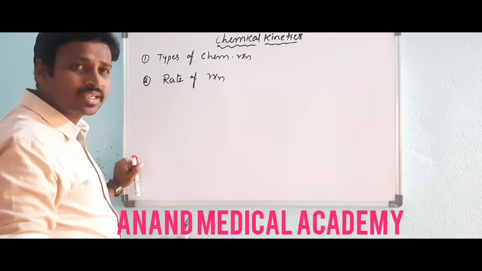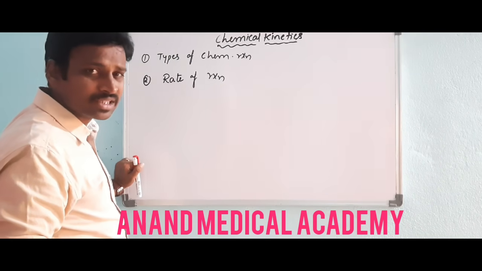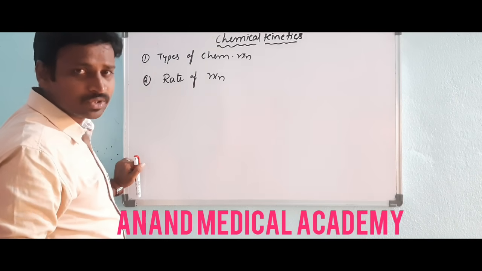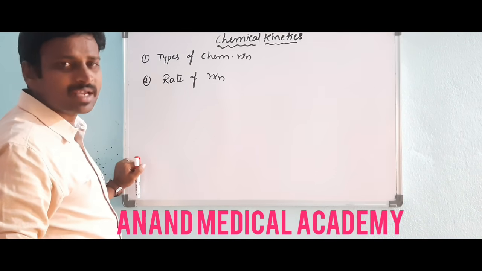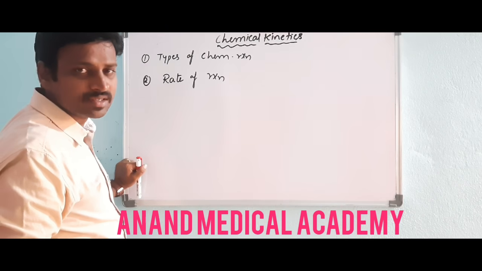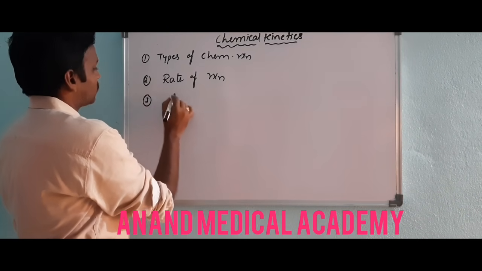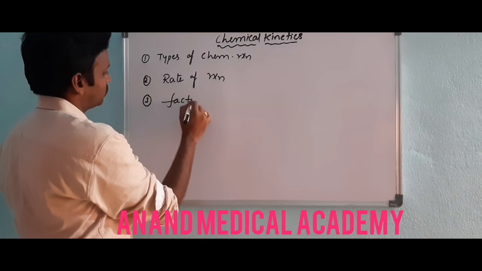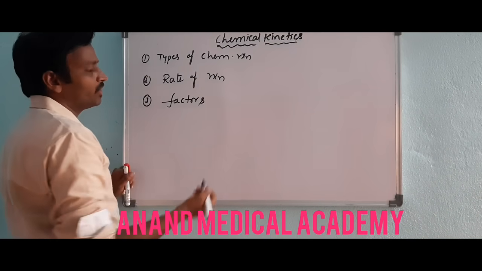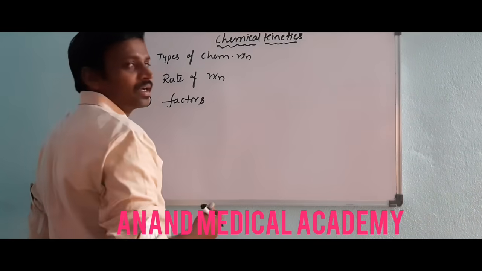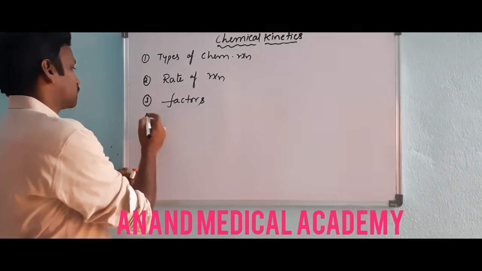The rate of forward reaction equals the rate of backward reaction. That particular position is called equilibrium. In chemical equilibrium and ionic equilibrium we discussed this. So rate of reaction, and third one is factors: how factors influence the rate of reaction, those we have to discuss.